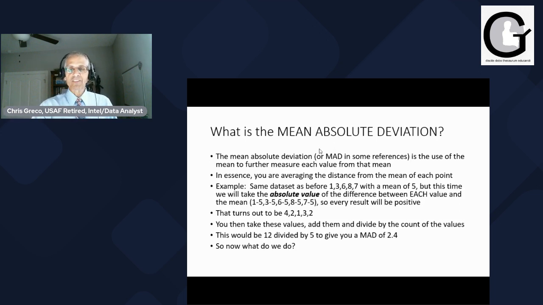So basically this turns out to be 4, 2, 1, 3, 2, those differences. Then you take these values, you divide them by the count of the values like you would a normal average, and that would be 12 divided by 5, which would give you a MAD, a mean absolute deviation, of 2.4.